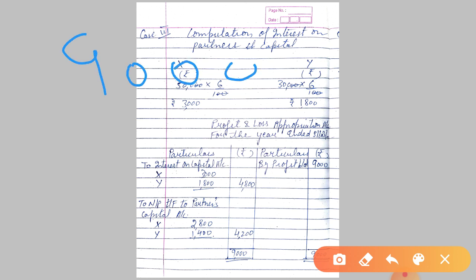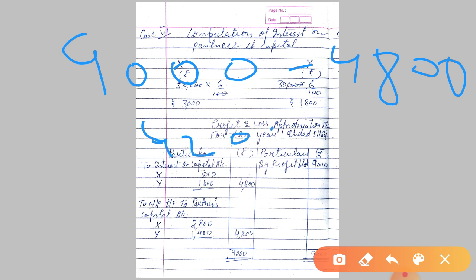From where does this 4,200 come? 9,000 minus 4,800. Okay, so this 4,200 will be divided between X and Y in the ratio 2:1. When you divide in 2:1, it will be 2,800 to X and 1,400 to Y. I hope it is clear to you.